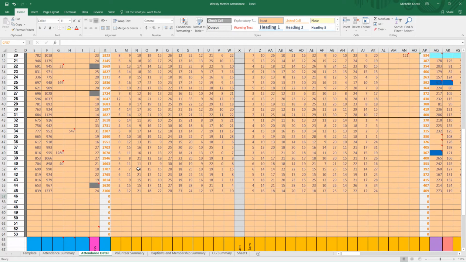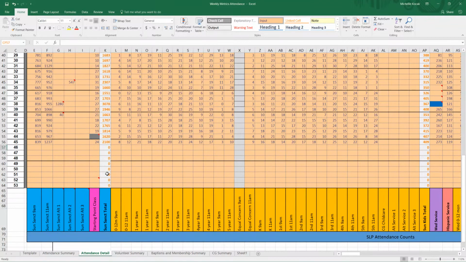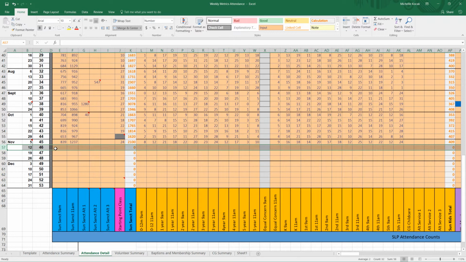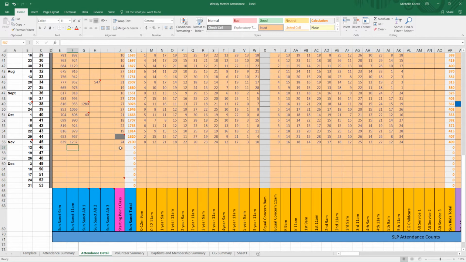You'll note that there's headings on the tops and bottoms, and you want to set up yourself for the week that you're going to be entering. For this upcoming Sunday will be November 12th. So we'll fill in the boxes. You can see where previous data was entered. And also note that there's a 9 a.m.